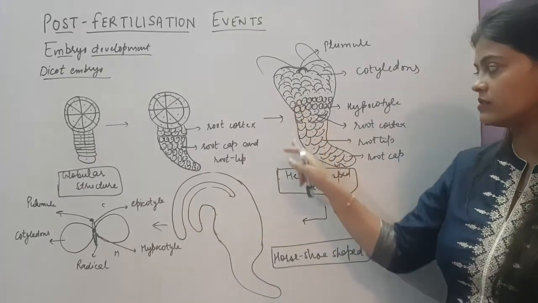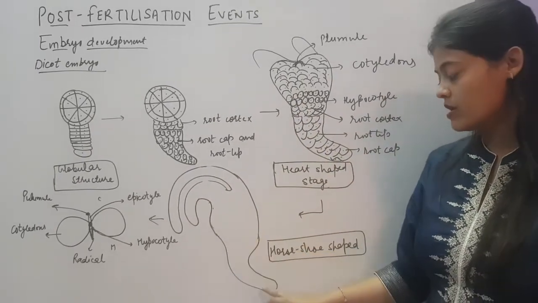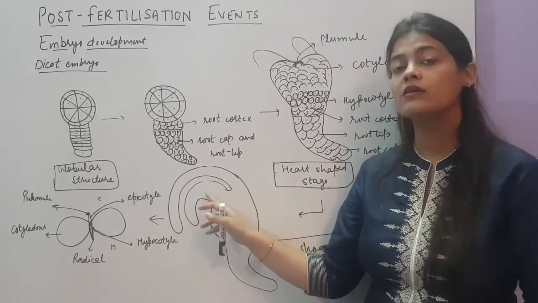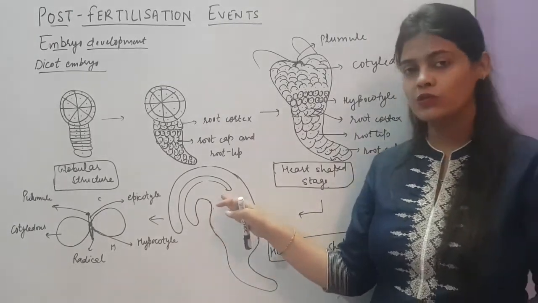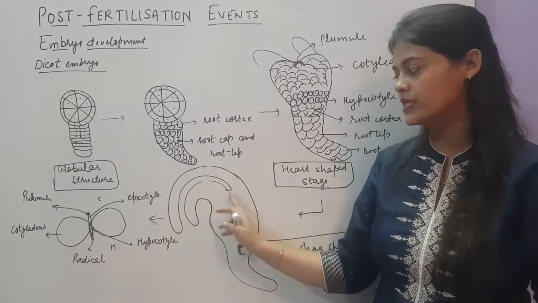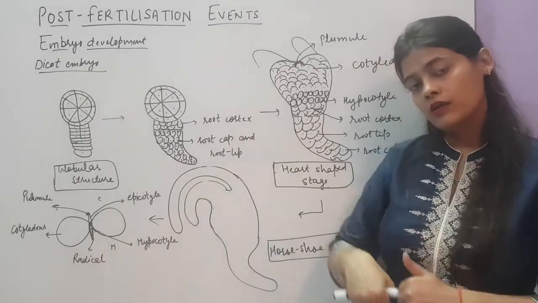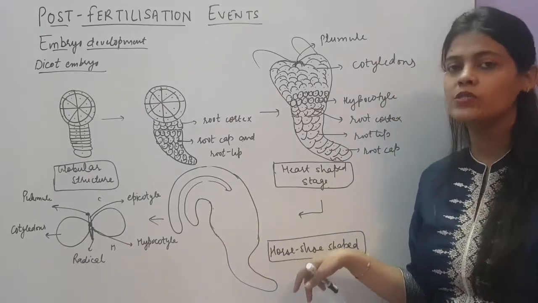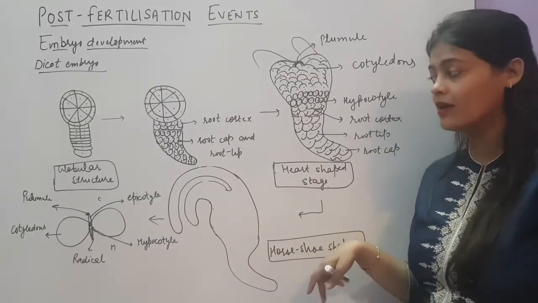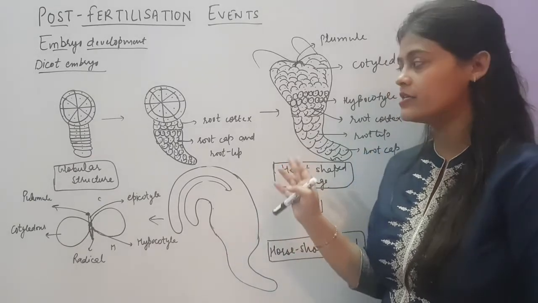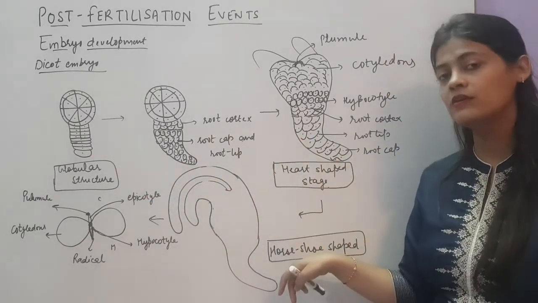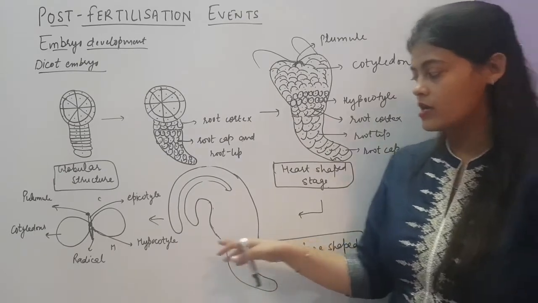The earlier shape is exactly the same, but only the direction of further growth of the cotyledons will be changed. So here you can see it will bend towards the lower side. This shape is called horseshoe-shaped. So you should remember all the stages. First was the globular stage, then the heart-shaped stage, then the horseshoe stage.